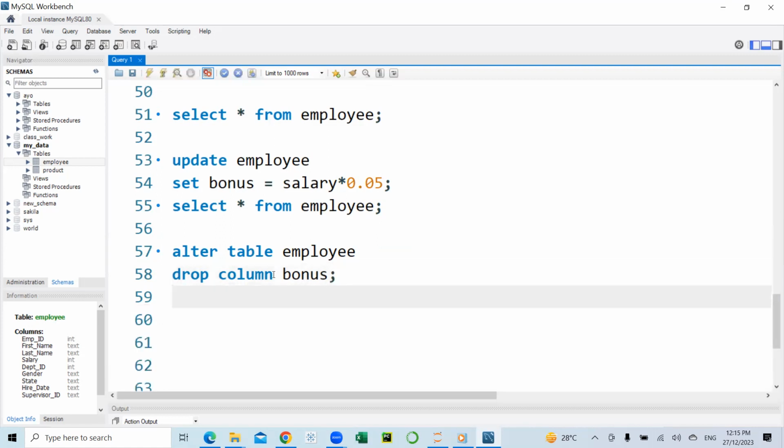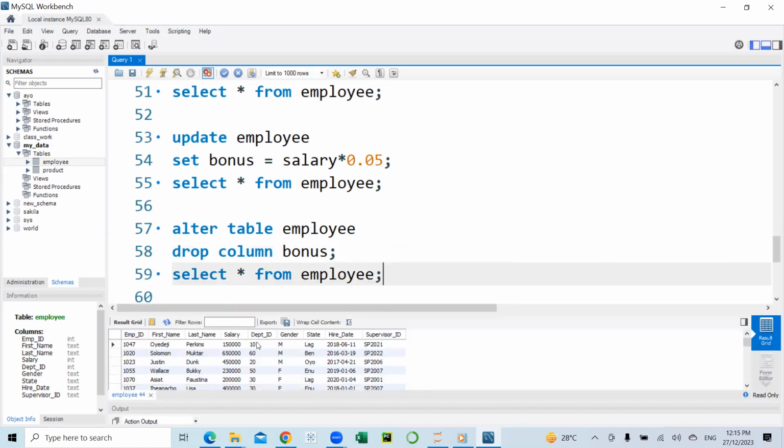Let's go back and select the table again to see if the bonus column has been deleted. Now the bonus column is gone. So this is how we can use the alter statement to delete a column from a table. We can also use the alter statement to modify a column. That is to change the data type of a column in a table.